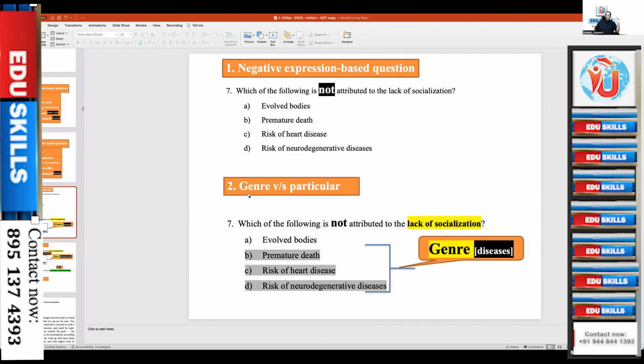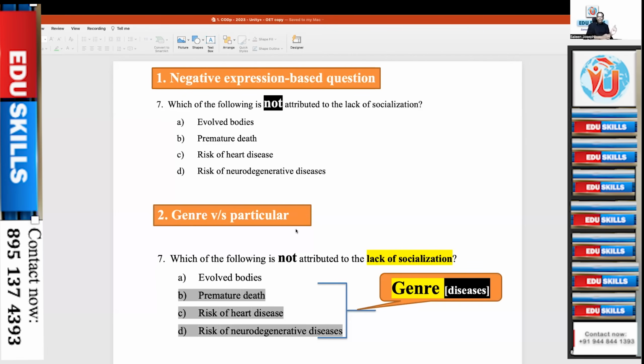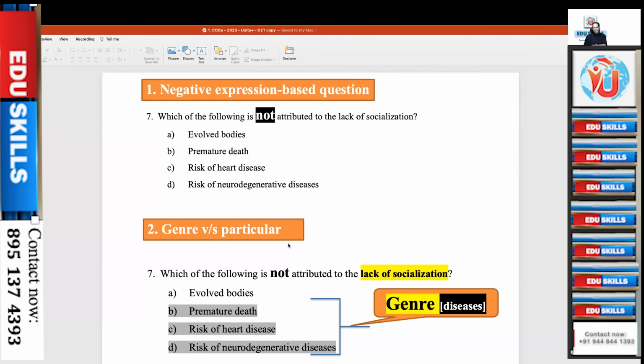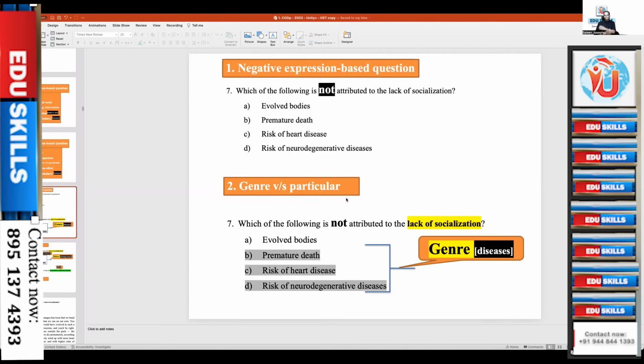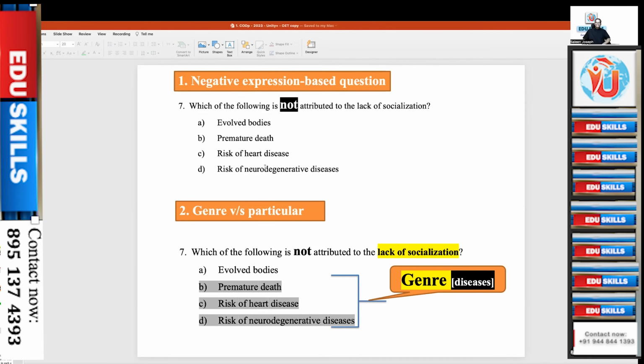The strategy is one thing, genre and particular, or brand name and generic. You heard of brand name in medicine, brand name and generic name. Do you know the difference? Yes, Father. Brand name and generic name. Generic name is actual and brand name is given by the companies.